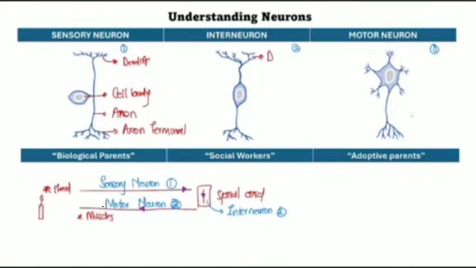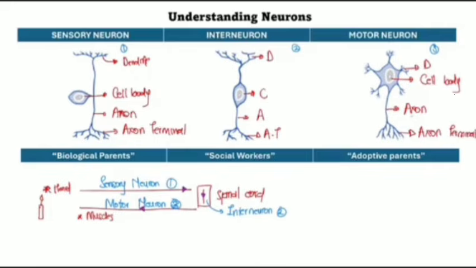Same here. You've got your dendrite, your cell body, your axon, then your axon terminal. Then here you've got your dendrite, your cell body, your axon, then your axon terminal.